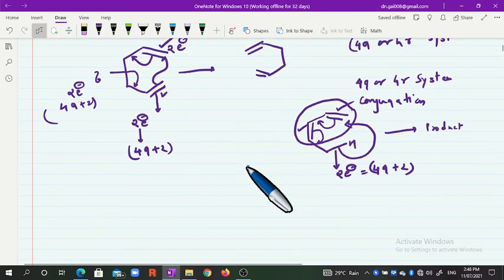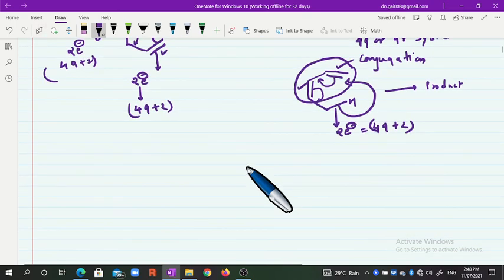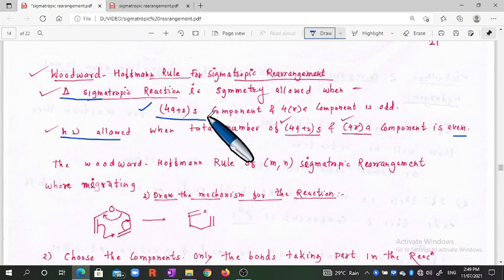Now the very important thing is which is the S component system and which is the A component. We have discussed that when the sum of the 4q plus 2 S component and the 4r A component is odd, then the reaction is thermally allowed.